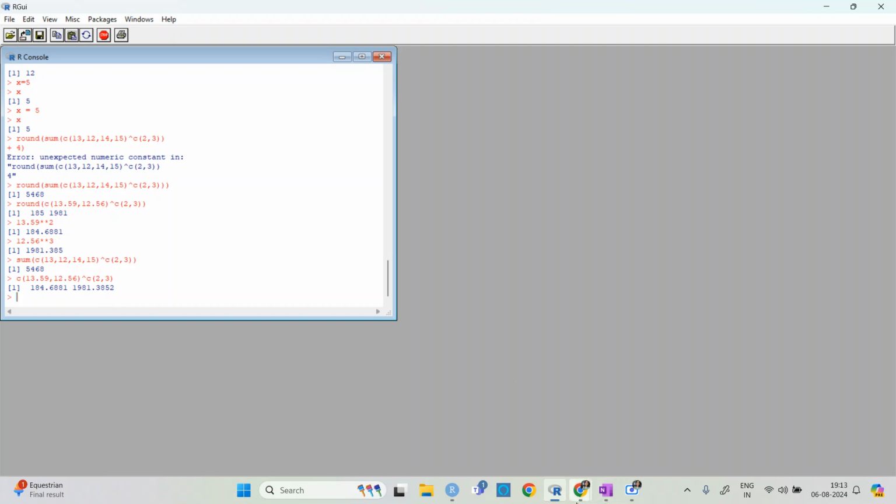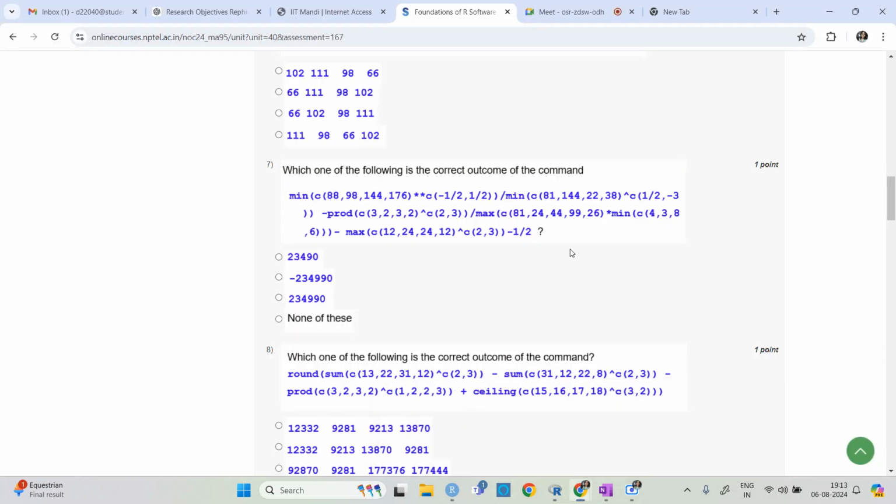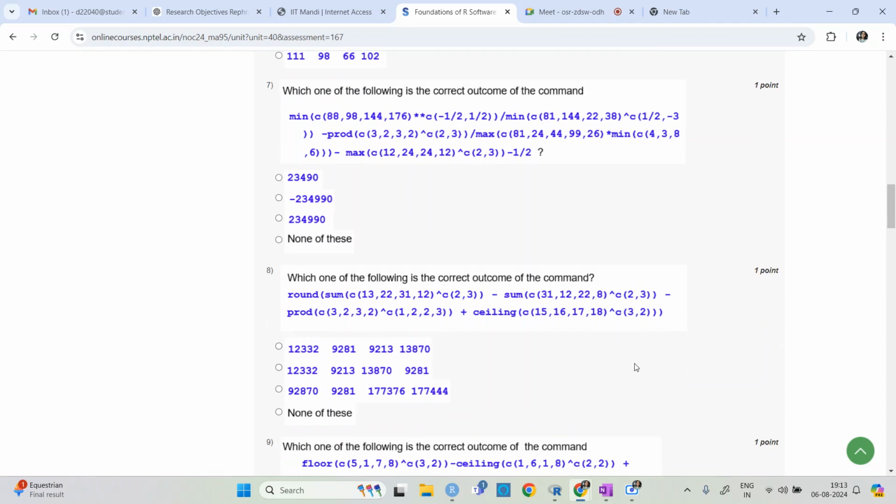So I don't know why in the assignment they have made it like this. The round function basically works when we need to round values that have digits after the decimal point, so here it is not of much use.